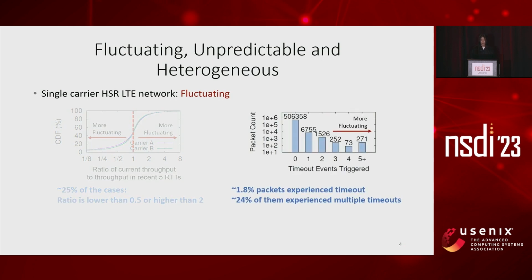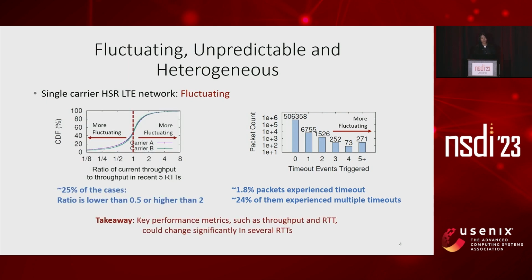Also, the value of RTO based on the measured RTT could be very different from the actual RTT. Therefore, repeated packet timeouts are frequently observed. As a conclusion, HSR LTE network is fluctuating because key performance metrics such as throughput and RTT could change significantly in several RTTs.